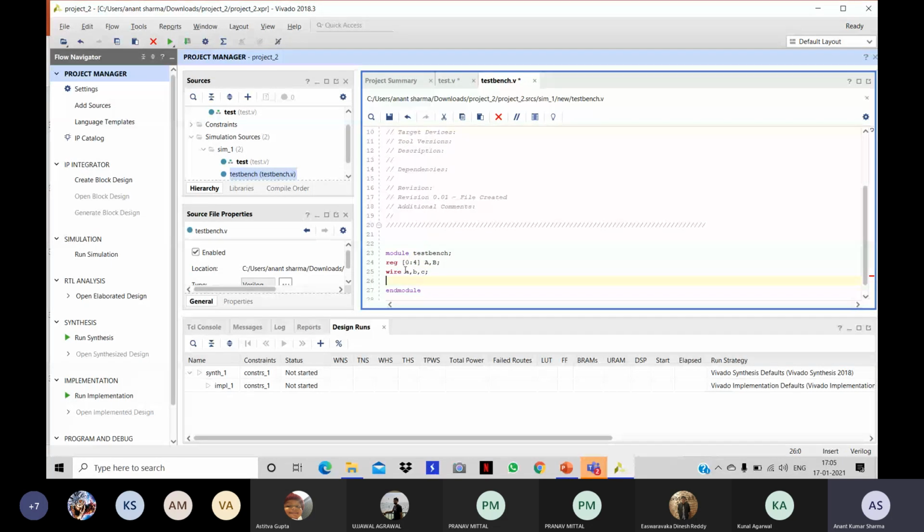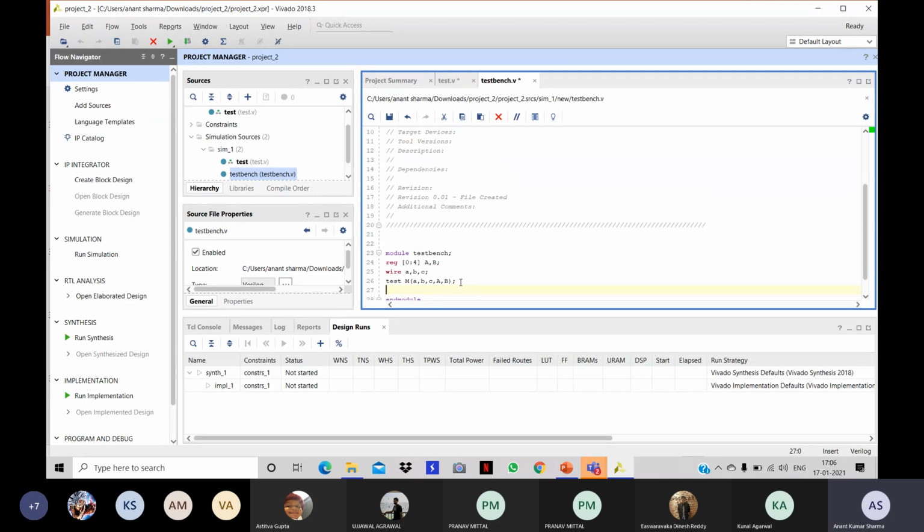Just instantiate your module, whose name was test. Give it a name, and the same order: a, b, c, capital A, capital B. So we have instantiated the design module. Output first, input following it.